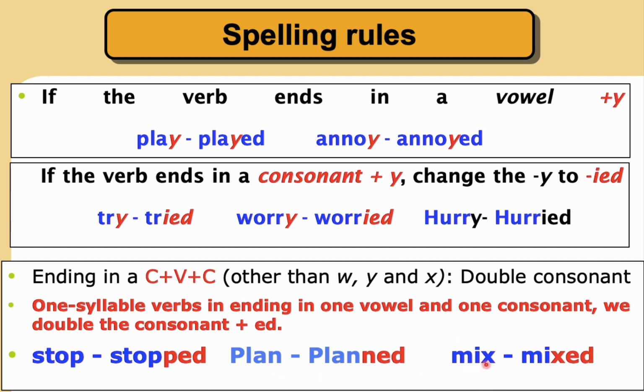But pay attention for mix. In mix, we also have m, a consonant. I is a vowel. And x is a consonant. So normally we should double. But please, when you have w, y, and x, we don't double. We don't double w, we don't double y, and we don't double x. Right? But if we have other consonants, for example p, double p, plan, double n. For example, shop, again, we have the verb to shop. We are going to double.